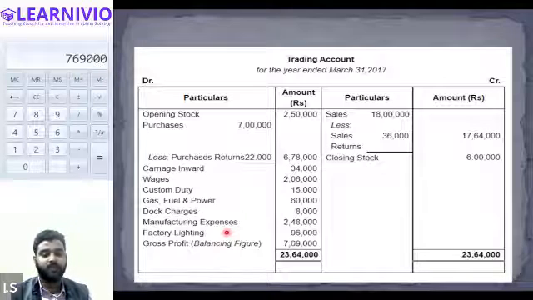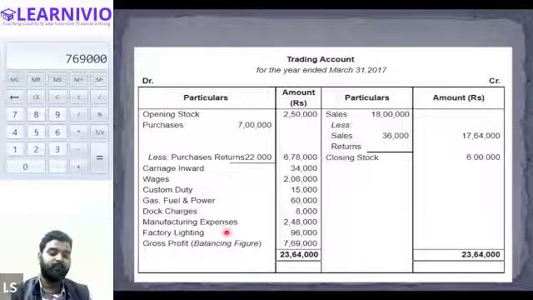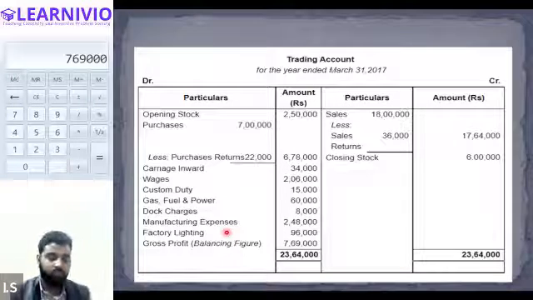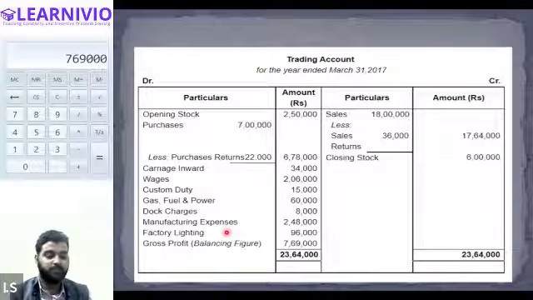It might be possible that in an entire session we will be in a position to solve only one question, because there are lengthy questions in this particular chapter. So make sure you revise everything, otherwise everything will go in vain, and you will find this chapter extremely difficult if you don't revise. All right, so this is it for the accounts session. We will be taking a break of 5 minutes, then we will continue with our economics part. Steve, take a break of 5 minutes, then we will continue.